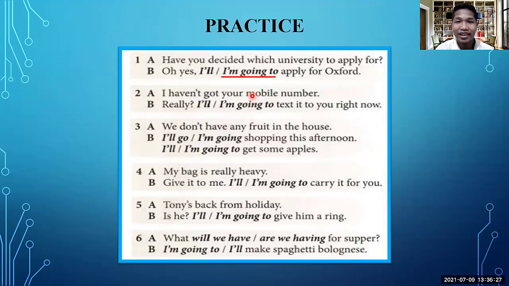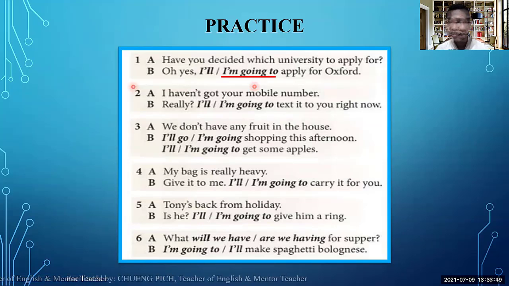In this case, I'm going to apply for Oxford, because the one who responded has planned already to apply for Oxford. That's why he or she used going to.